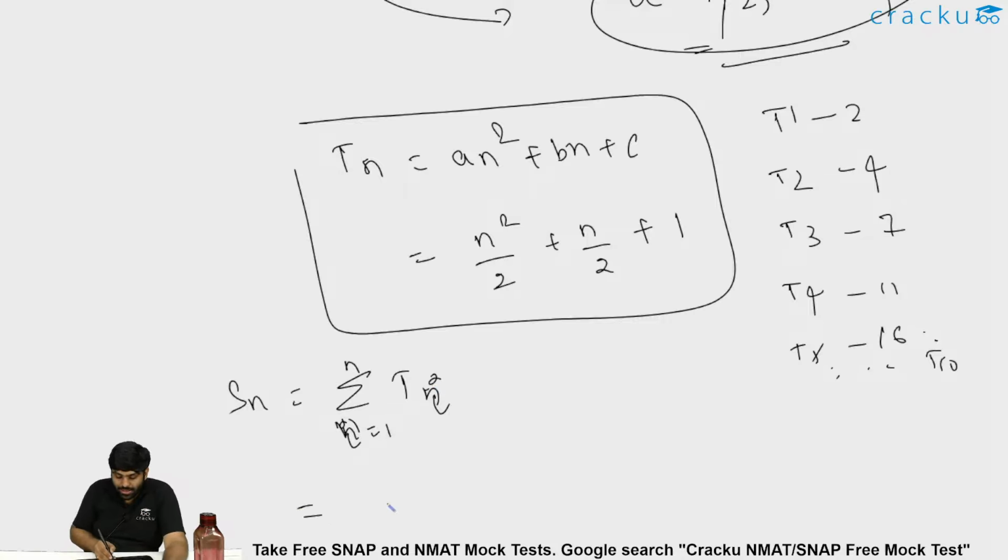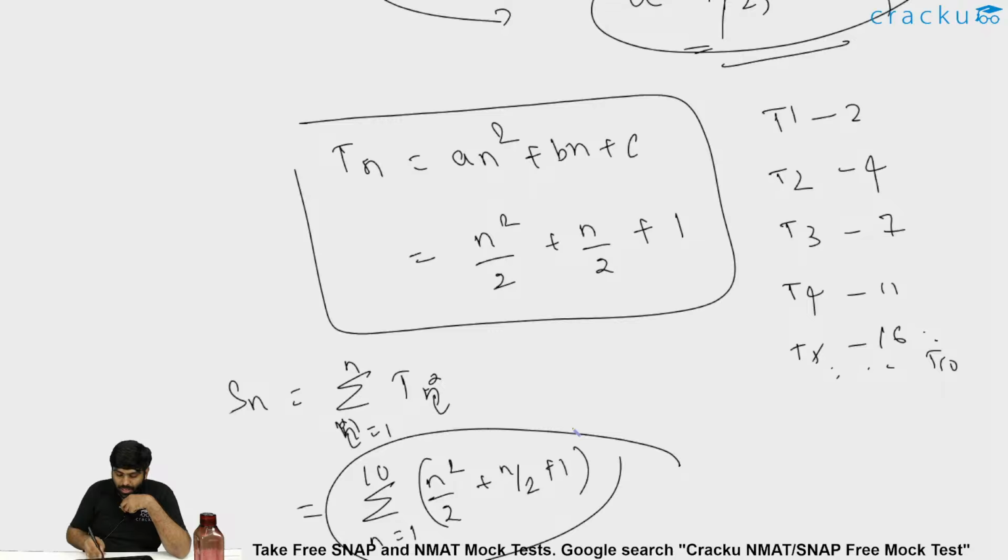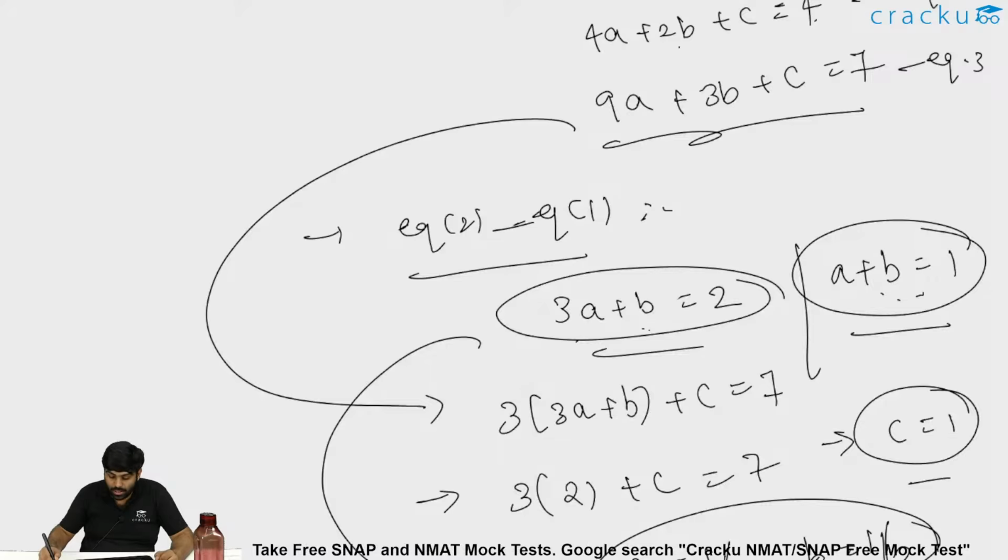So this Sn is nothing but summation of n square by 2 plus n by 2 plus 1. This is what you have to summate, but n should be from 1 to 10, because the project is of 10 days. This summation part is what you should be doing. Summation n square by 2 plus n by 2 plus 1 from n equal to 1 to 10.